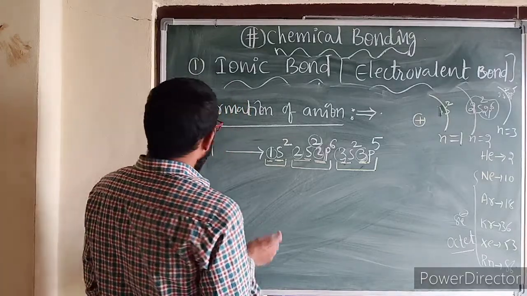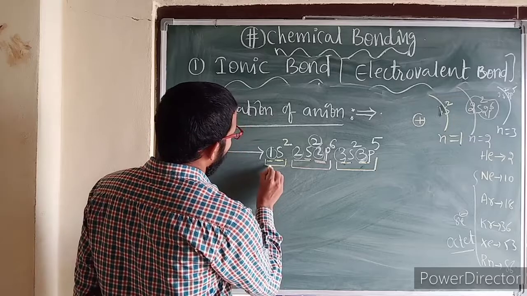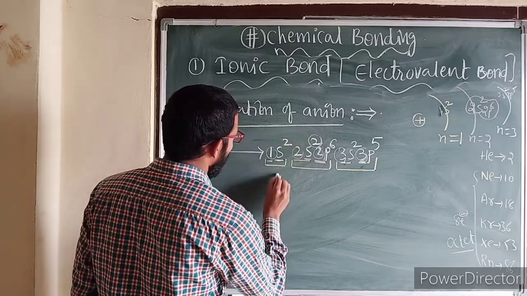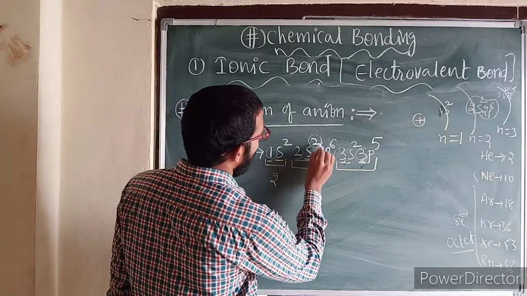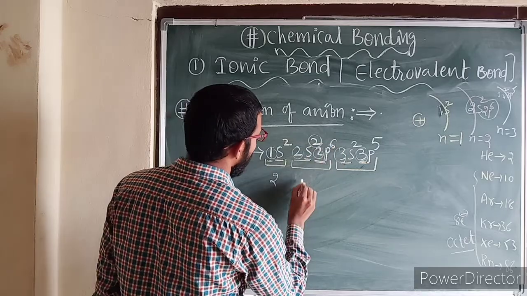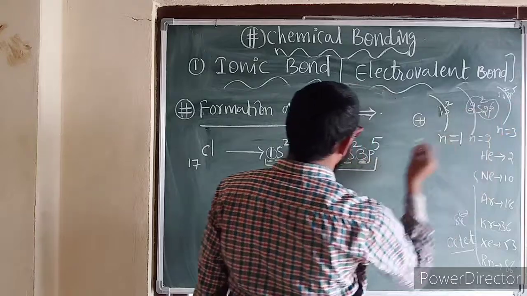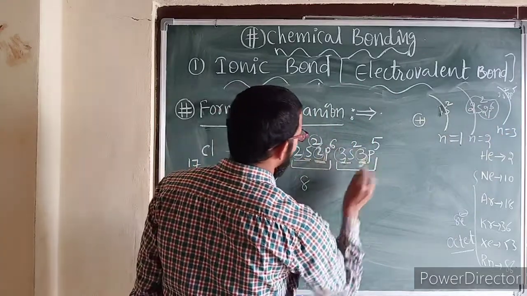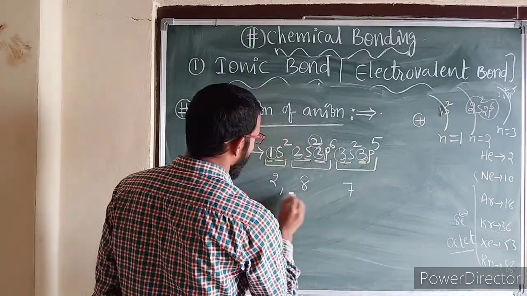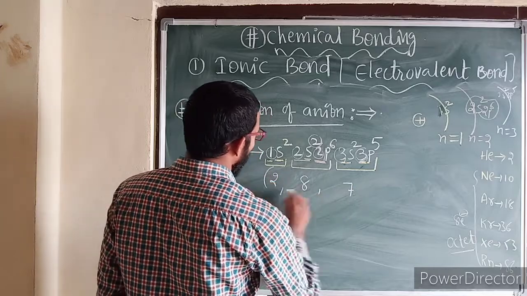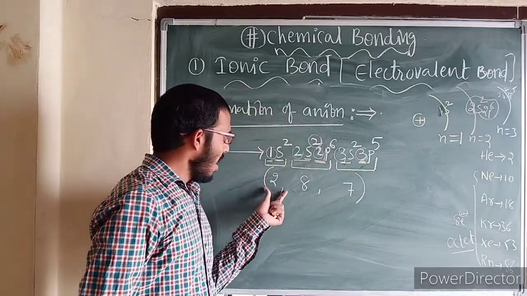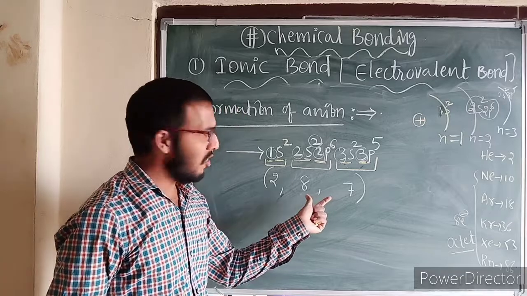Now see here. Actually this can be written here. In the first shell how many electrons total? 2. In the second shell total electrons how many? 2 plus 6, 8 electrons. In the third shell, here also you need to count after writing like this. So here 7 electrons: 2, 8, 7. This way of writing electronic configuration is known as the shell method.